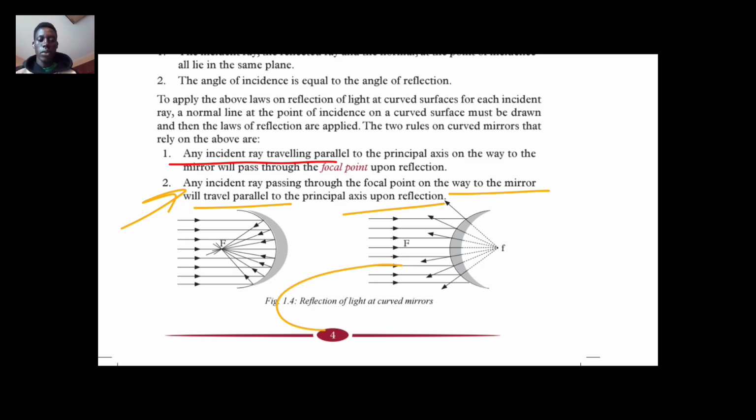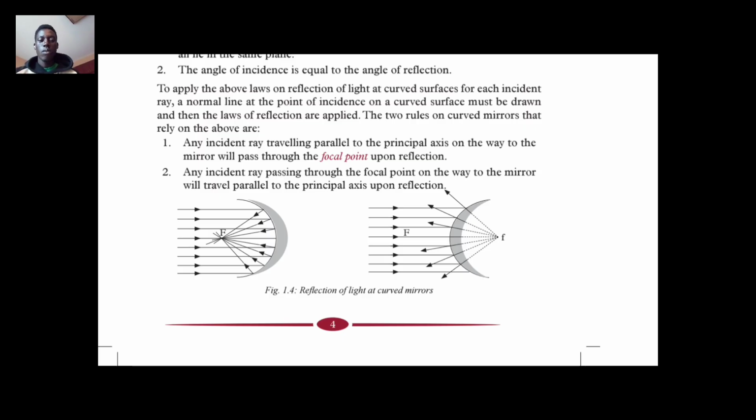So don't forget the laws of reflection of light at curved mirrors. Those are the two laws. Don't forget them. In the exam, you can be asked to mention the two laws of reflection at curved mirrors.